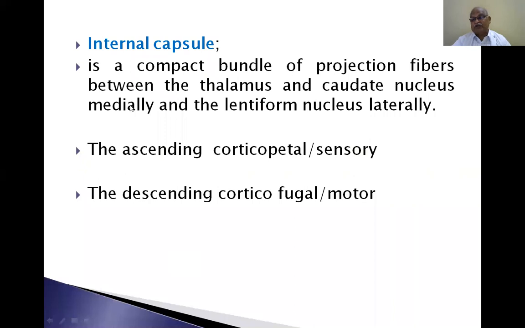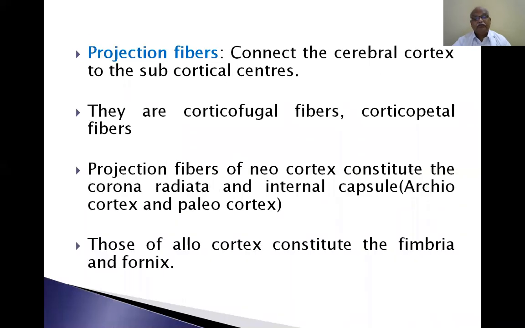Now internal capsule. Internal capsule is nothing but a mass of projection fibers. What is a fiber? It is a white fiber, nothing but axons and dendrites of the neurons. They are white in color, that's why they are white matter.